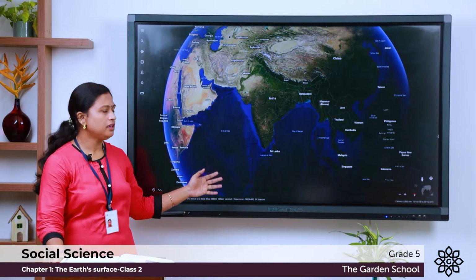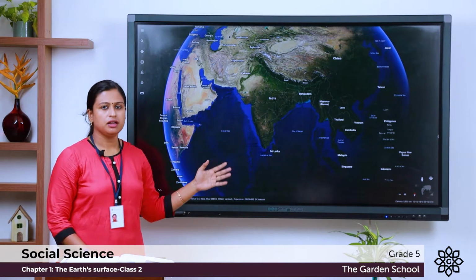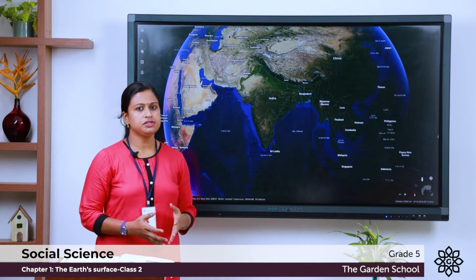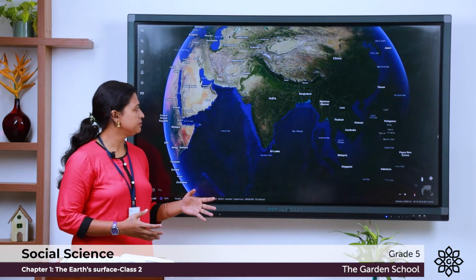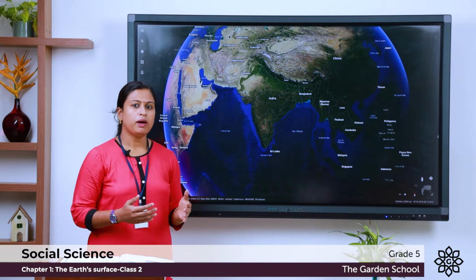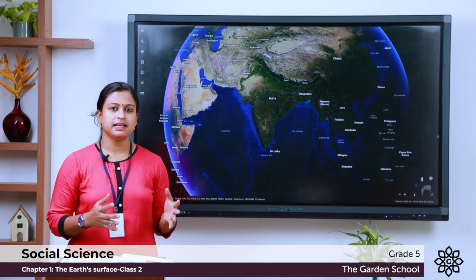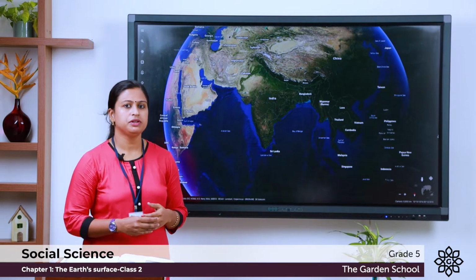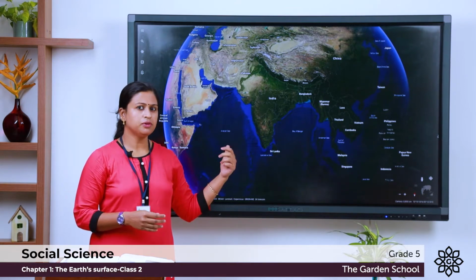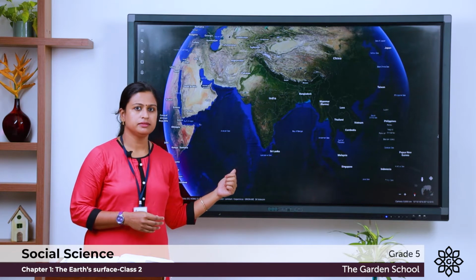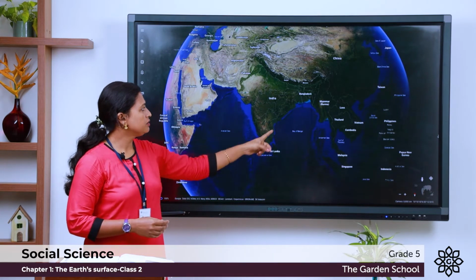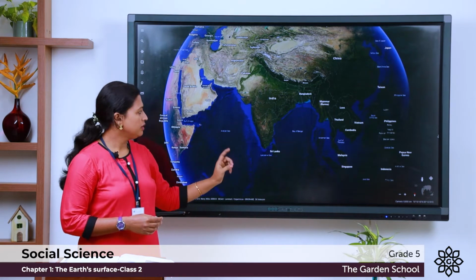Here, you can see the continent Asia. It is one of the largest continents on the earth. It occupies 1/3 of the world's total land area. It stands first in population. Can you notice where India is located? It is here to the south of Asia.